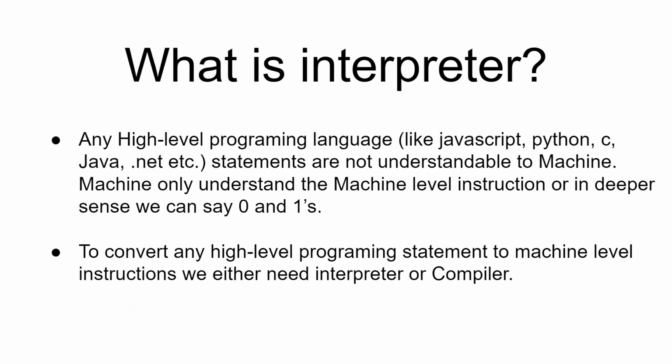The system at the end understands only zeros and ones, right? So we need to first convert this high level programming language code into the system understandable language, and for that reason, we basically need compilers and interpreters, right? Python is an interpreted language, so Python uses an interpreter.